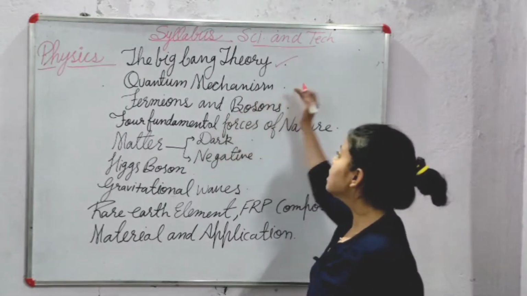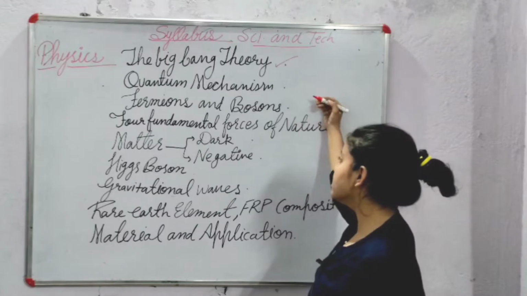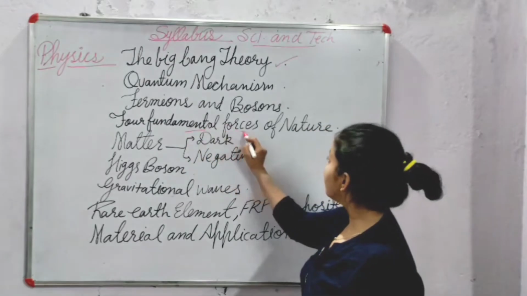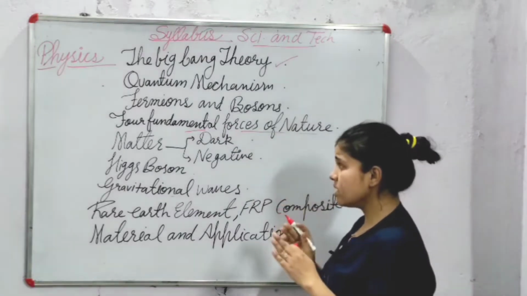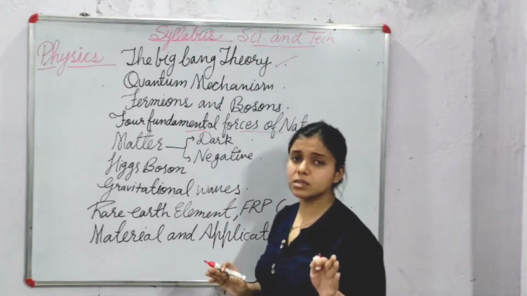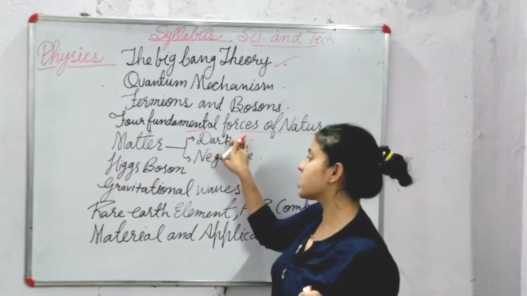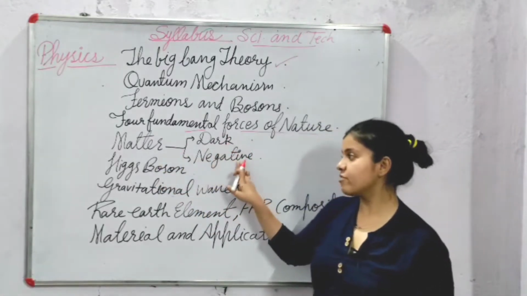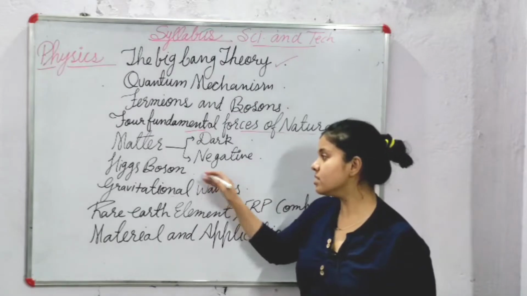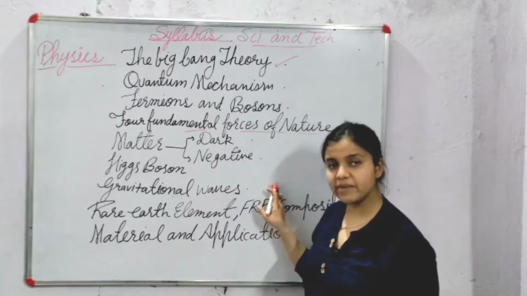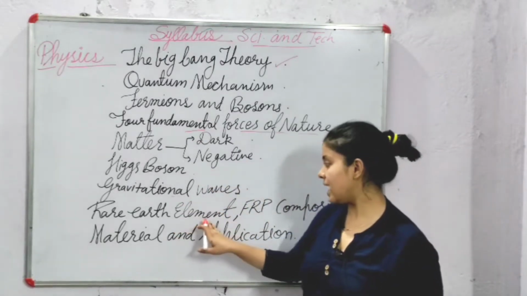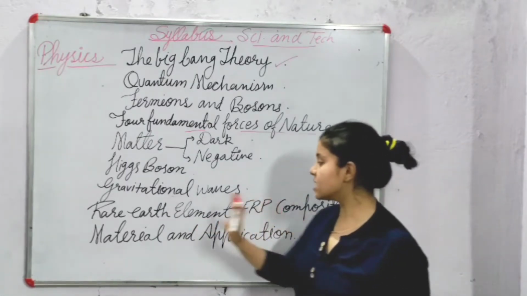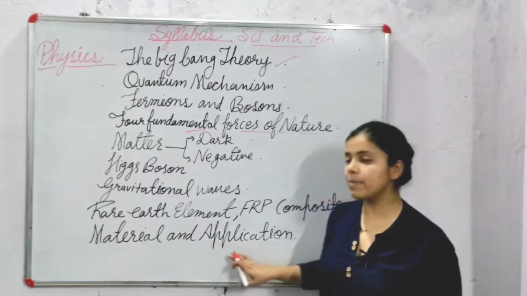And the next is fermions and bosons. The next is the 4 fundamental forces of nature. We will read about the 4 fundamental forces of nature. Matter, that is dark and negative matter, Higgs bosons and gravitational waves, rare earth element, FRP composite. Next is material and application.